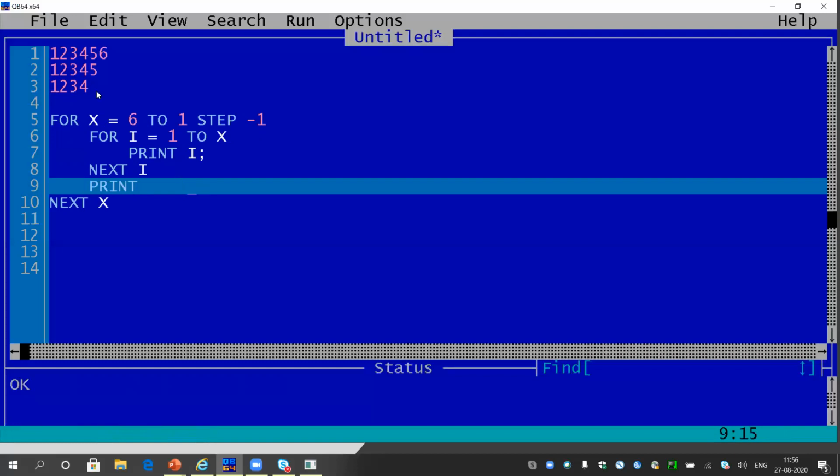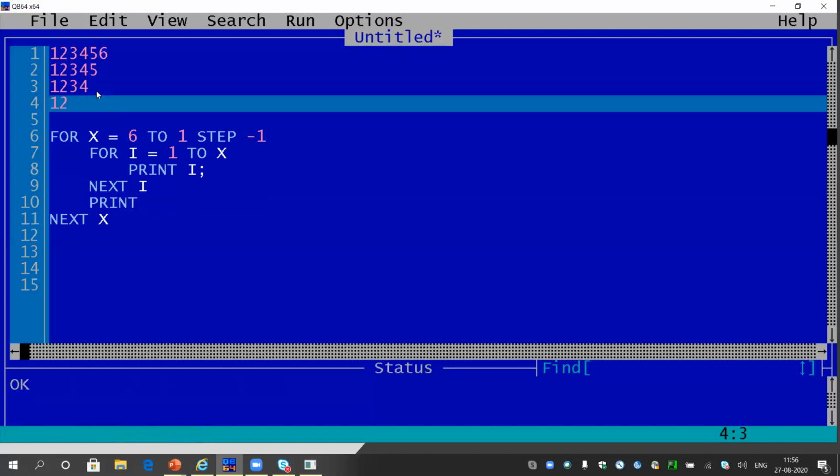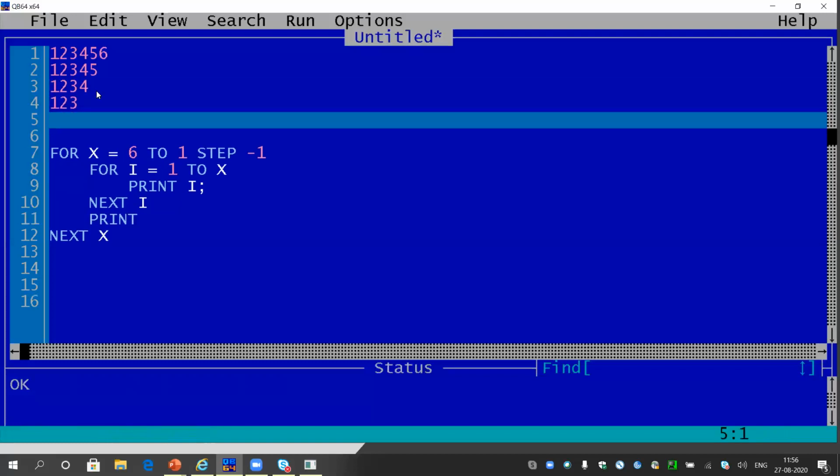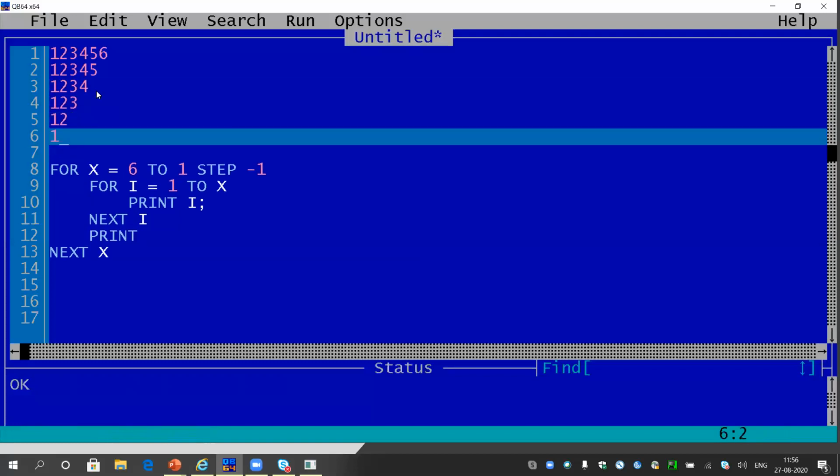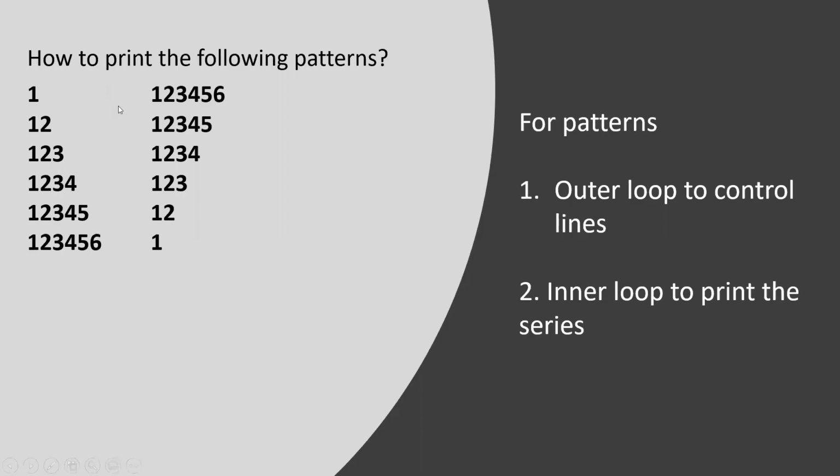If not, please pause the video, do it by yourself, and see the video again, and listen to the explanation carefully. But do not worry, we will solve multiple programs like this today.